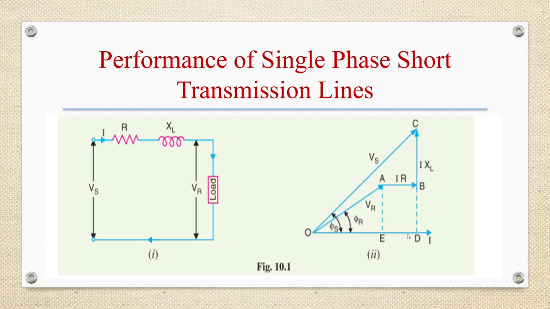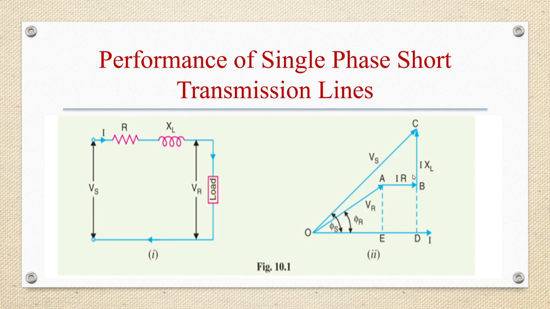OE we can write as VR cos phi r, because cos phi r is adjacent by hypotenuse, that is OE by OA, and OA is VR. So OE is VR cos phi r, and ED is equal to IR.